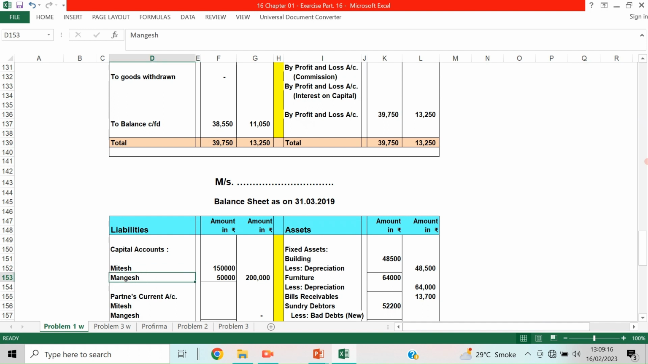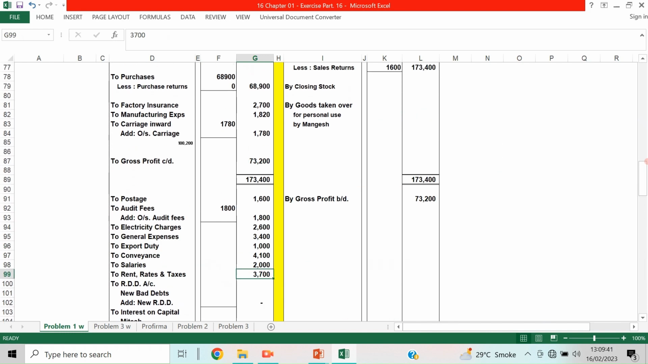See, since they are maintaining it under the fixed capital method. If it is a fluctuating capital method, then the adjustments, add profit, less returns, all these things and any other adjustments will be taken here. Then the second partner, Mangesh, add profit, less returns, like that it is. Since it is a fixed method, this will not change. Whatever changes are happening will be in the current account.